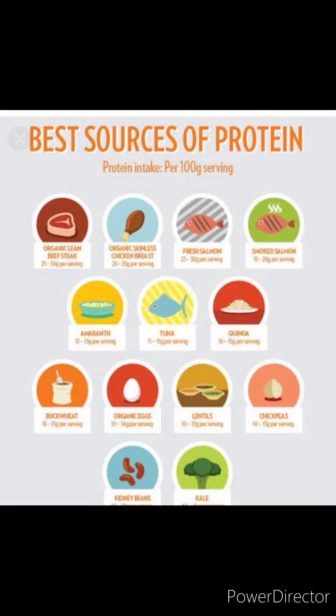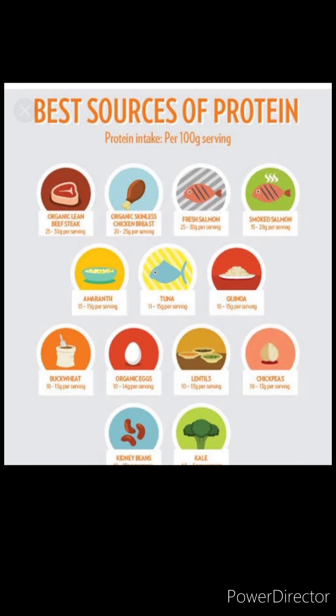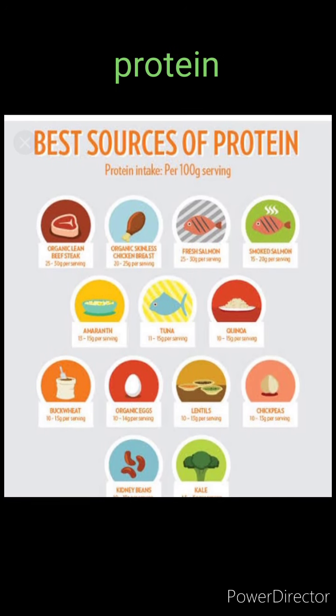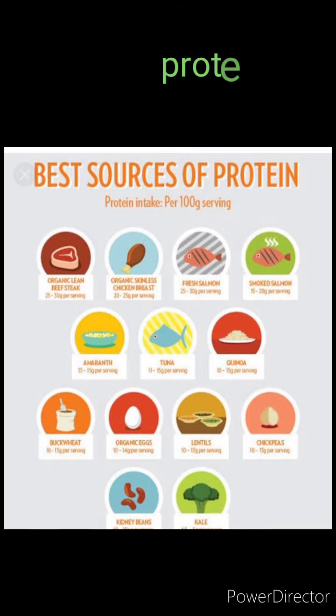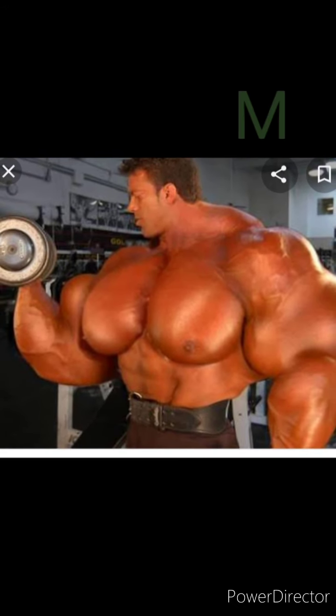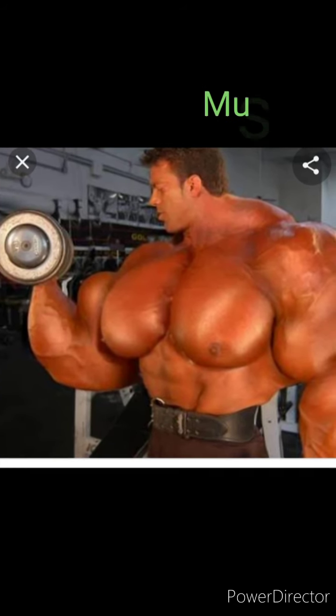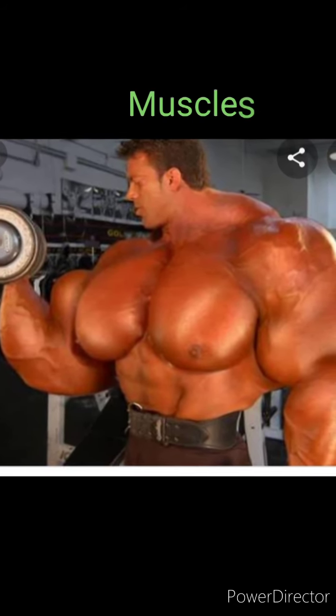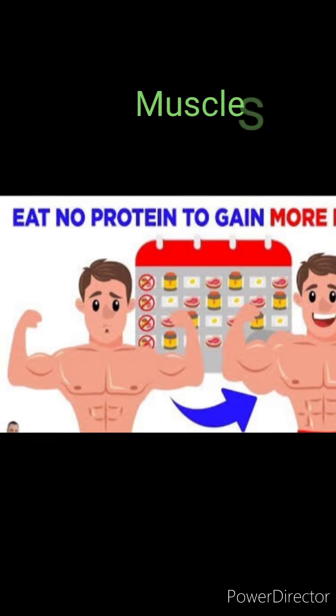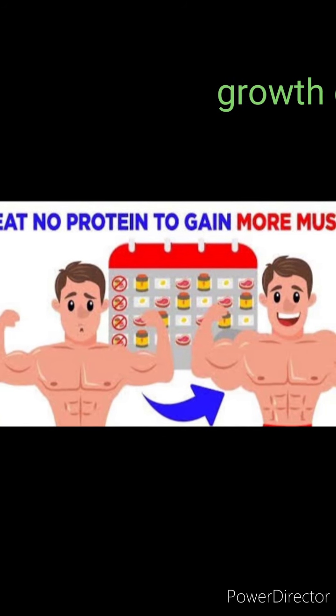And the third part is protein. It is needed for growth and repair of our body. It builds our muscles, and that is why those who do weightlifting consume a lot of protein. You can see in the picture this man, because protein helps in the growth and development of muscles.